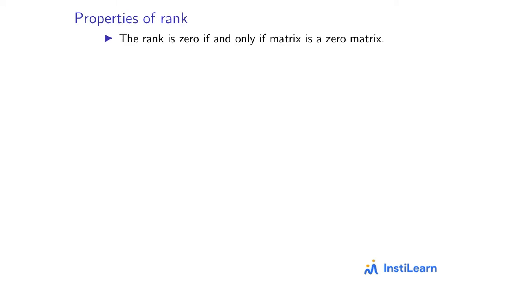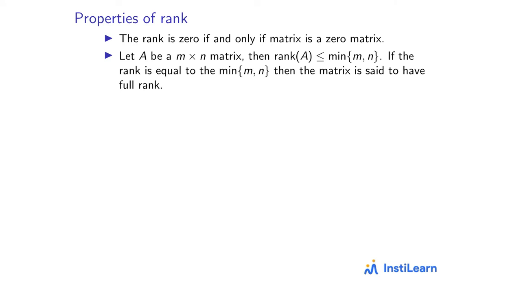Okay, so after understanding the definition of rank, let's look at some properties of rank. The first property of rank is that the rank of a matrix is 0 if and only if the matrix we have is the zero matrix. A zero matrix is a matrix in which all entries are 0. So if you have a matrix in which at least one entry is non-zero, then it will have rank at least 1.